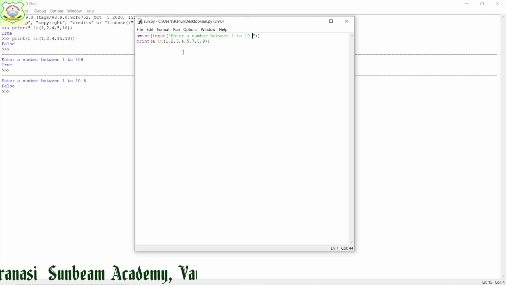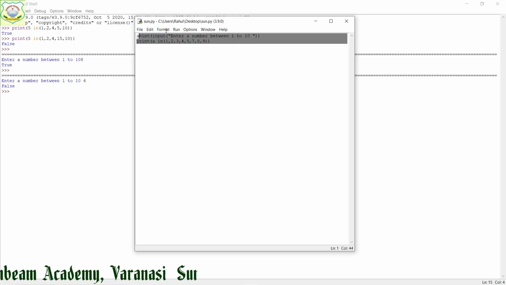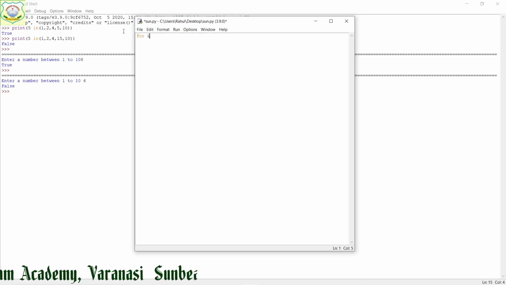Now, this in operator, I am going to use with the for loop statement, right? For this, I am going to make a small program: for i in 10, 20, 30 and 40. 4 numbers I have taken, right?